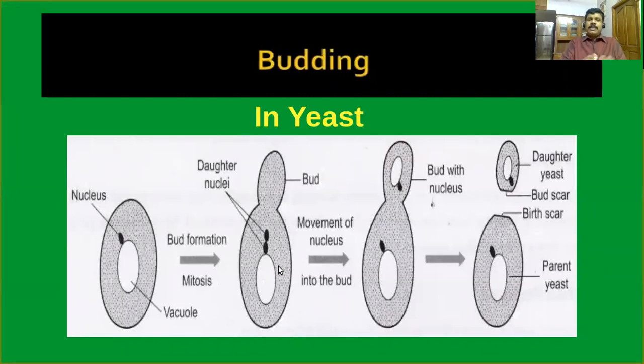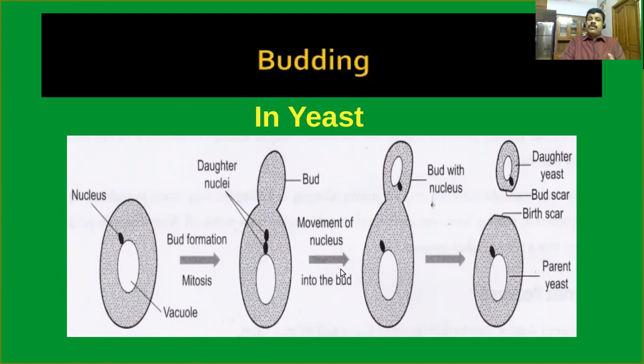Now we have to discuss the process of budding in yeast cells. As you know, yeast is a unicellular fungus. Same as in Hydra, a small bud develops on the surface of a unicellular fungus like yeast. Afterwards, the nucleus of the parent cell divides into two daughter nuclei.